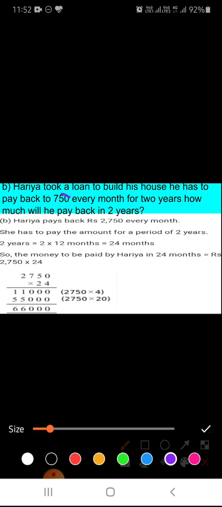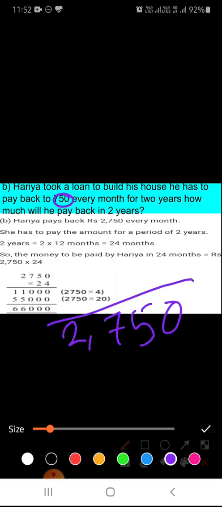It is wrong, it is a misprint here. It should be 2750. So he pays 2750 every month for 2 years. For 2 years he is paying. Okay, now you have to tell how much he will pay back in 2 years.